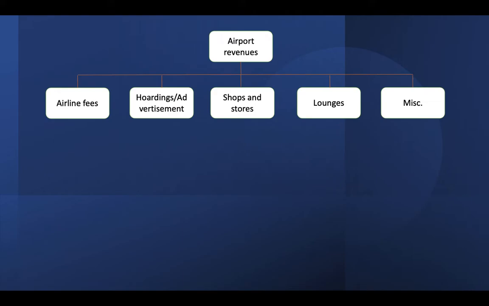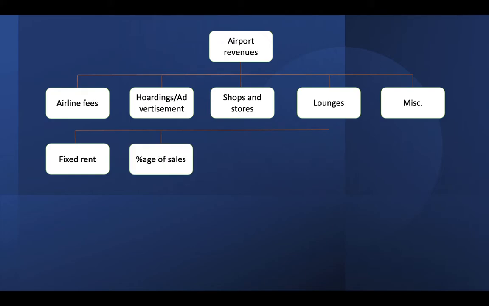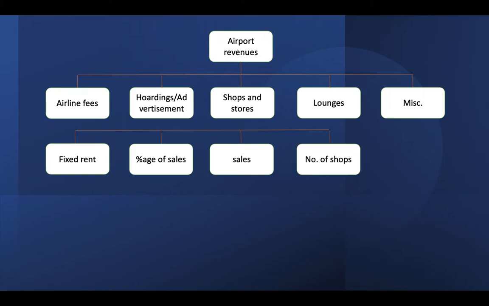Now, in the shops and stores area, how does the airport generate revenue? First is the fixed rent it takes from shops and stores. Second is the commission it gets from whatever the shop is selling. Some part of that revenue comes to the airport as a commission. Third is the sales itself. I put these in different boxes because the commission is a percentage of sales multiplied by the total sales figure, and this is multiplied by the number of shops.